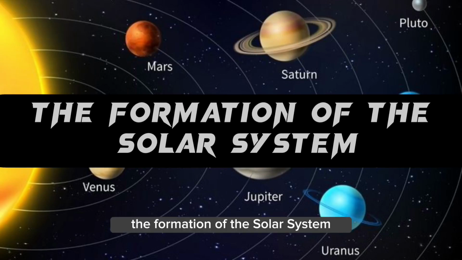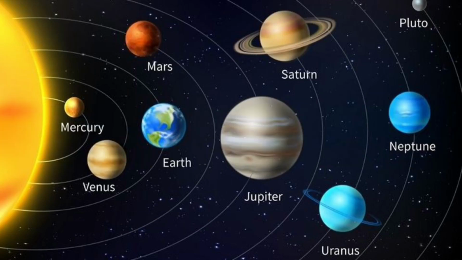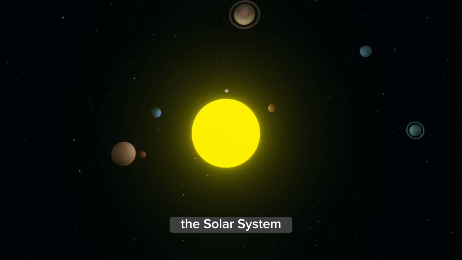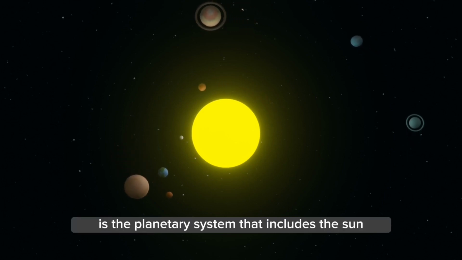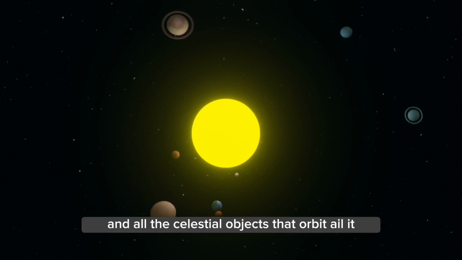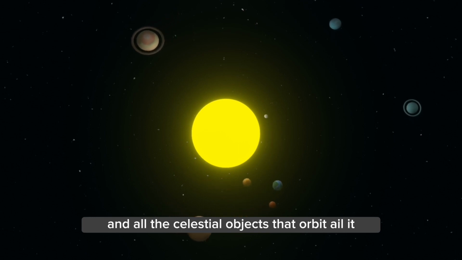The formation of the solar system. The solar system is the planetary system that includes the Sun and all the celestial objects that orbit around it.